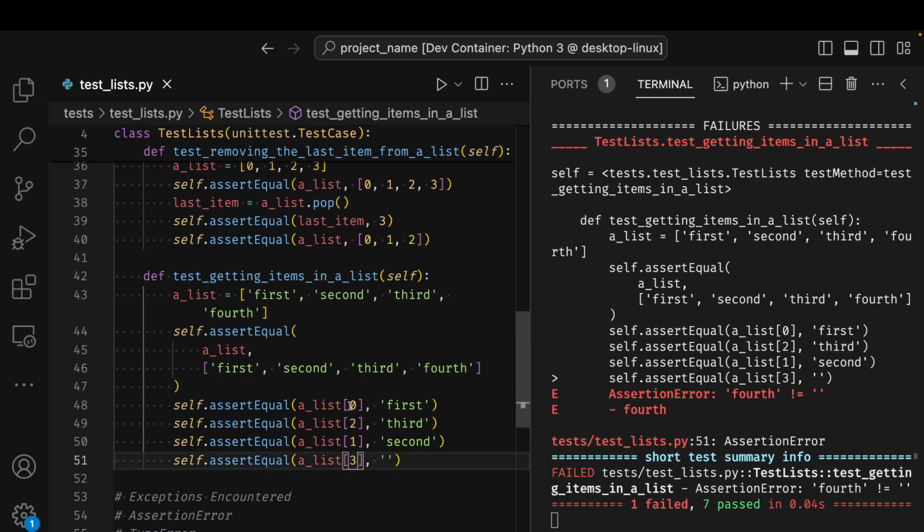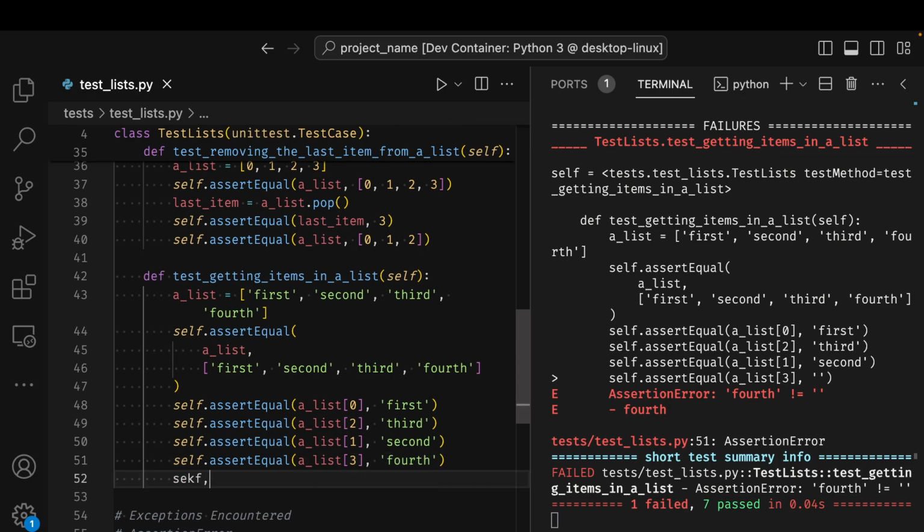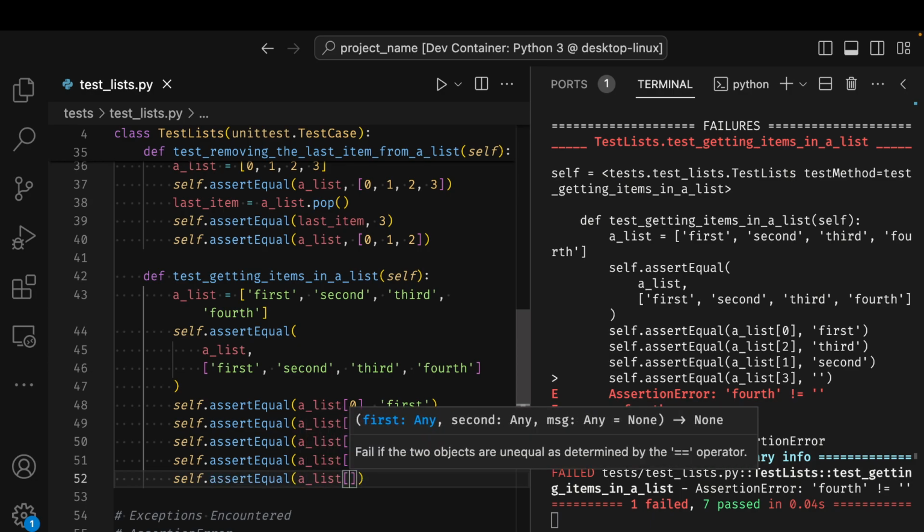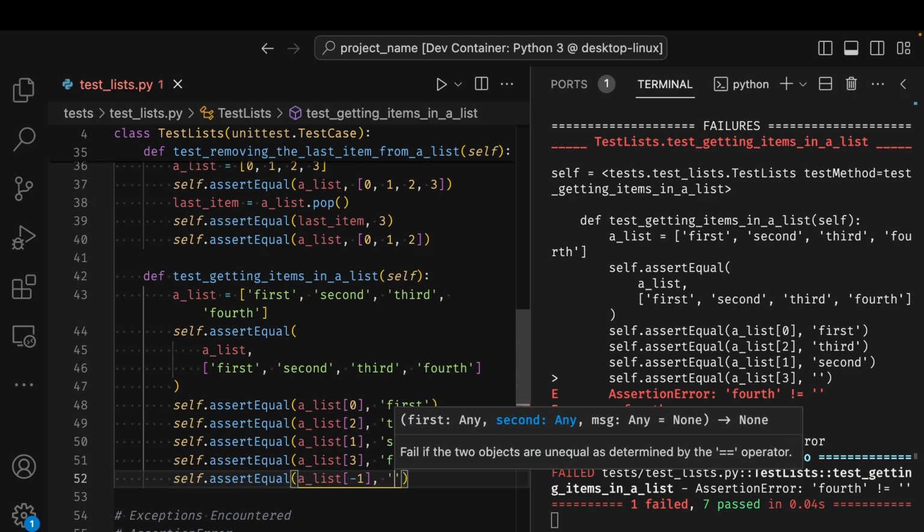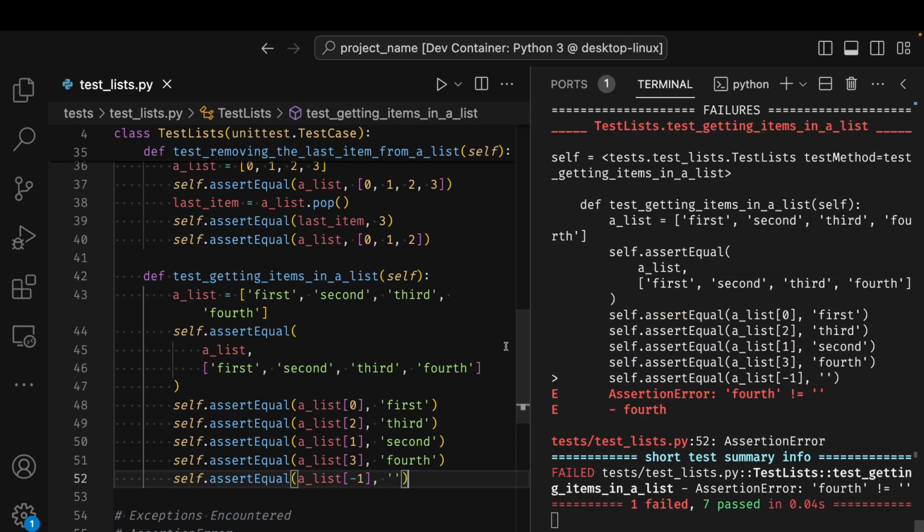So again, zero-based indexing. Zero is the first element, one is the second element, two is the third element, three is the fourth element, and so on and so forth, depending on the number of elements you have. And if I want to go from the right, I use a negative number. So let's see, a list minus one as the index. I get the last item, which is fourth.